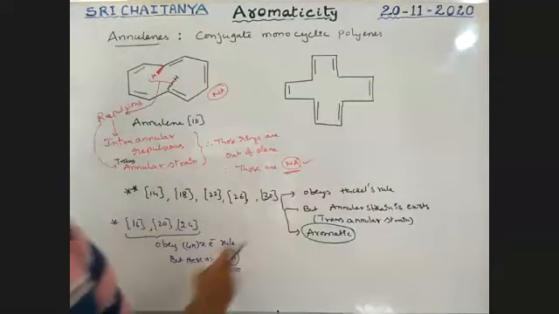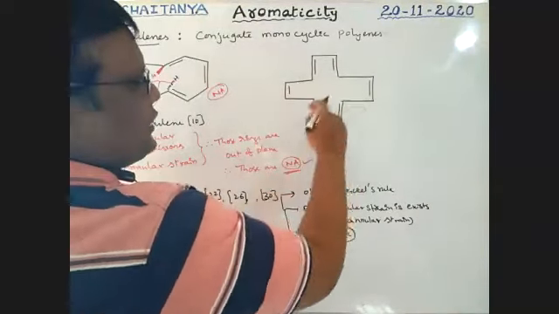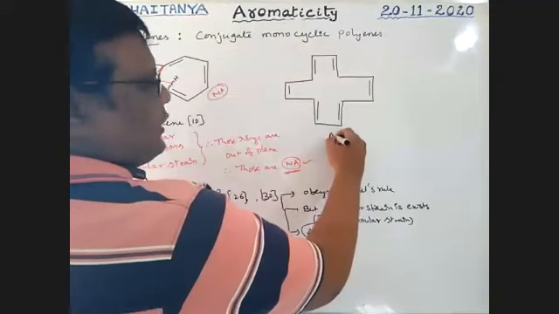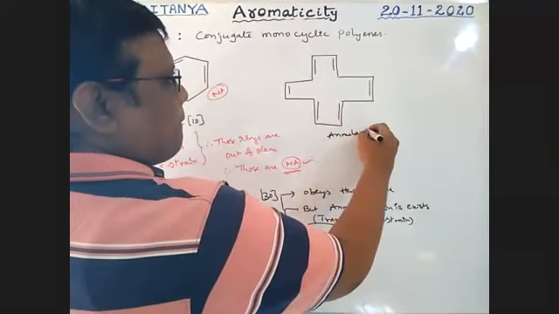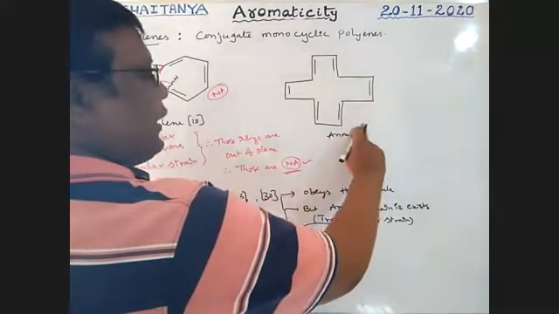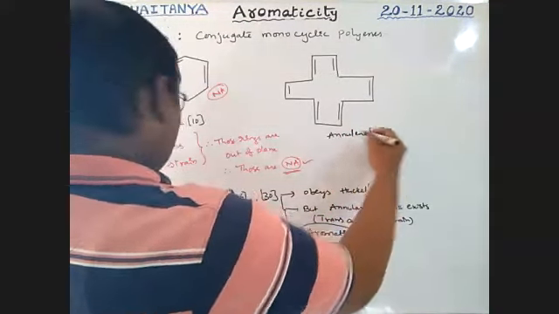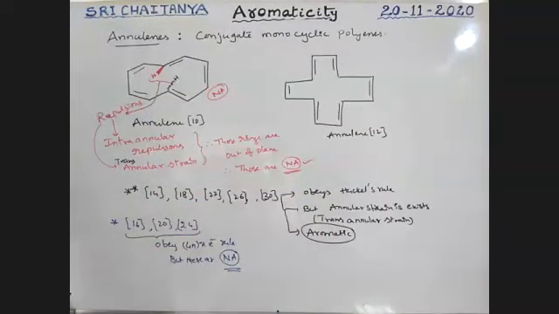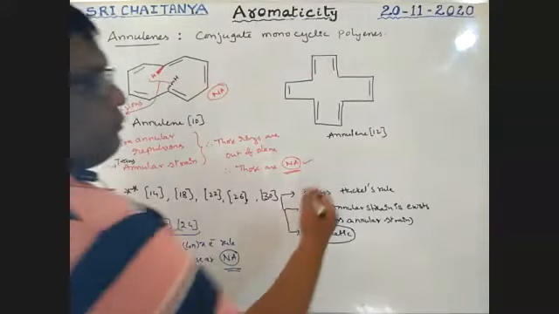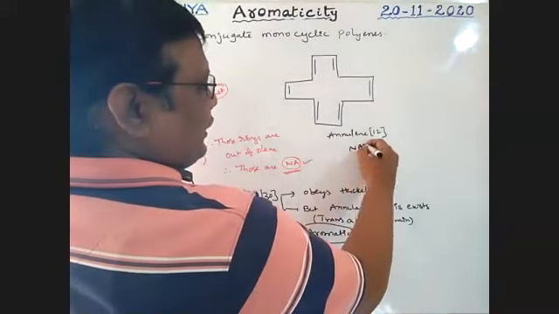How many? 1, 2, 3, 4, 5, 6, 6 to 12. So [12]annulene. This [12]annulene also is non-aromatic.